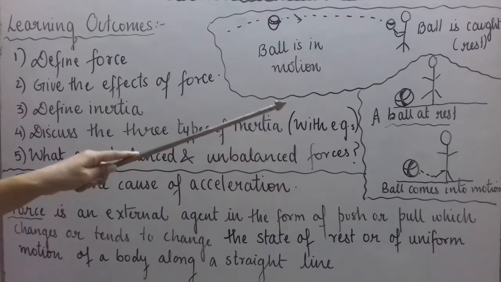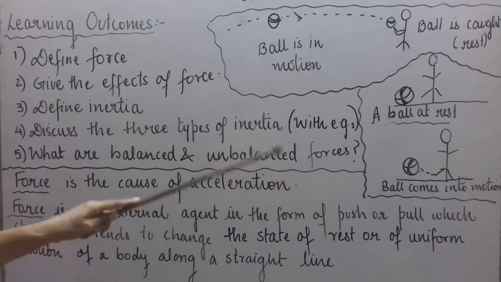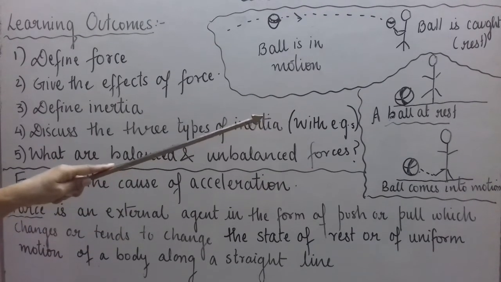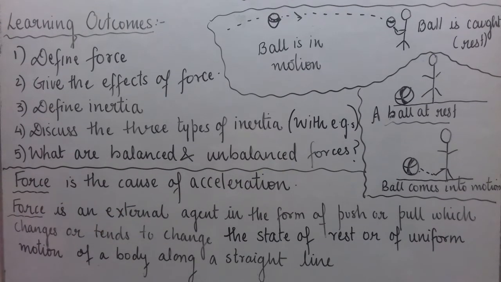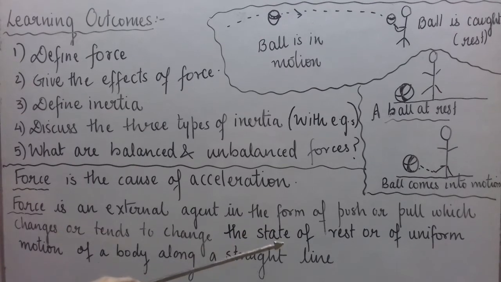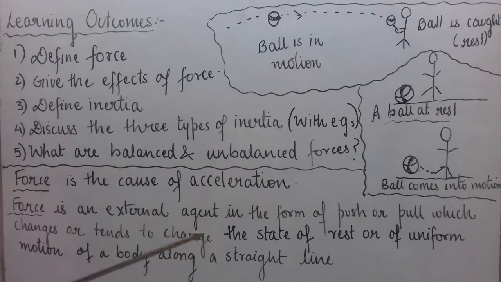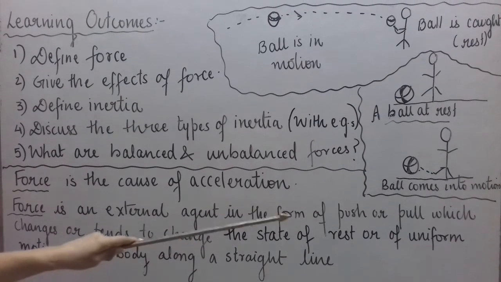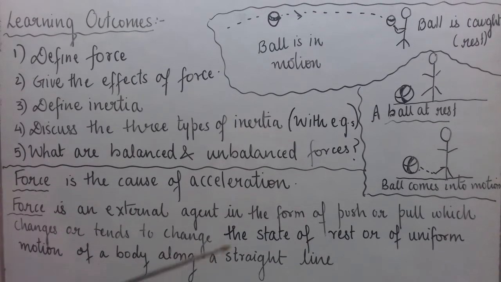Now in this case, a ball is lying at rest, so a person is kicking the ball and the ball comes into motion. Let us suppose here a big heavy box is there and a person tries to push the box, and he may not succeed in pushing it. He may apply the force, but the box may not move. So in that case, we say that it tends to change the state of rest. And here in this case, when he is kicking, the ball comes into motion, so it changes the state of rest. Okay? Or of uniform motion of a body along a straight line.